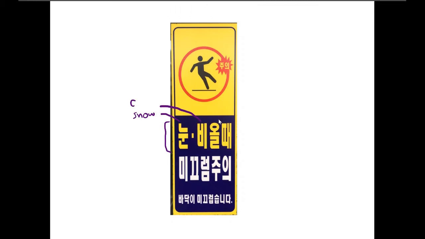Bi means rain. And one thing that's interesting about these words, snow and rain, in English, is that snow refers to the noun of the thing falling from the sky, and rain the same thing. But there are actually verbs as well in English. So I could say it is raining, or it rained, or it will rain, or it is snowing, or it snowed, or it will snow. And I can conjugate these as actual verbs, to rain or to snow, anything that I could do with conjugating these verbs in English.